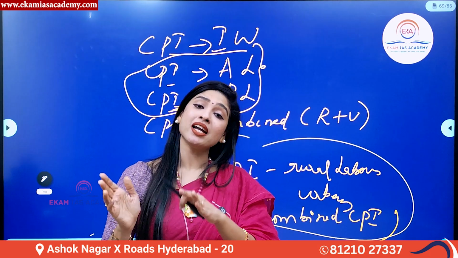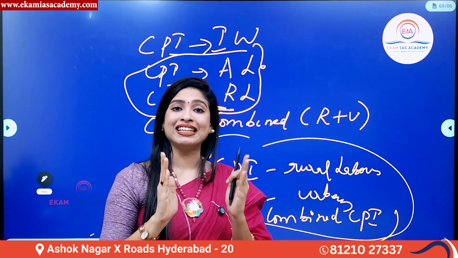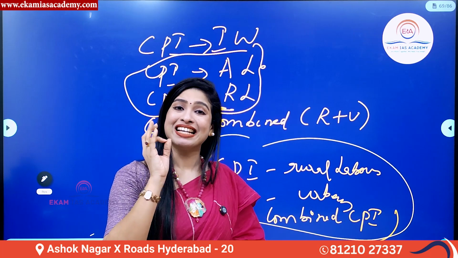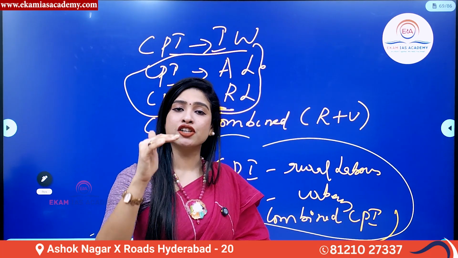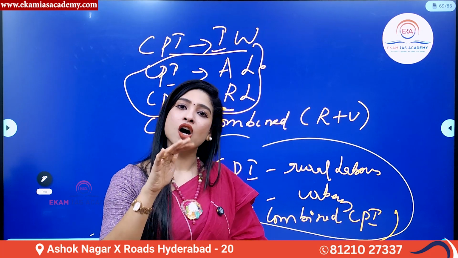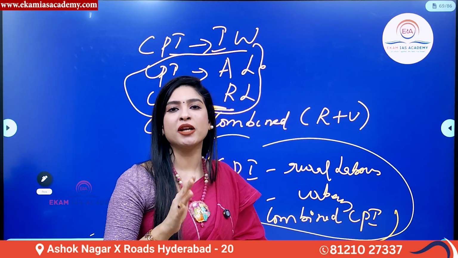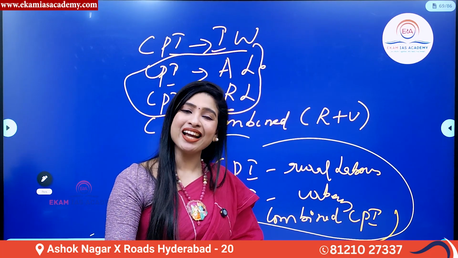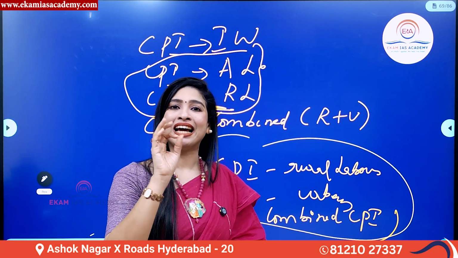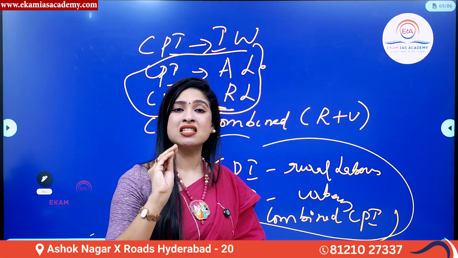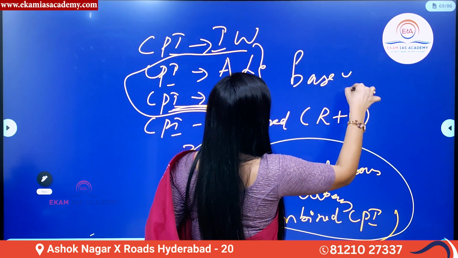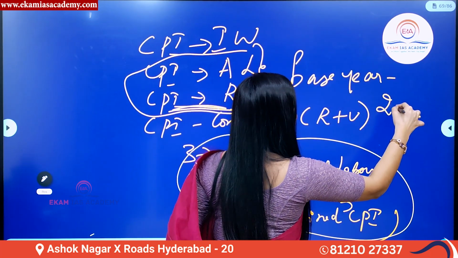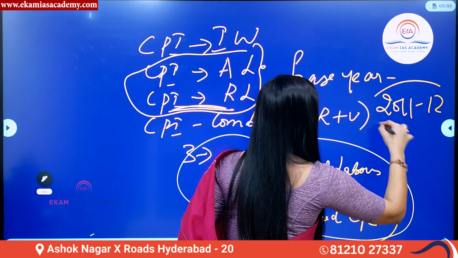Now, be it WPI, be it CPI, all these indexes to measure inflation are calculated using a base year price. It is not calculated using the current prices, or let's say the 2024 prices. Rather, for WPI as well as CPI, in order to calculate inflation, we always take into consideration the base prices, or the base year prices. What is a base year? As per the recent data, the base year is 2011-12.